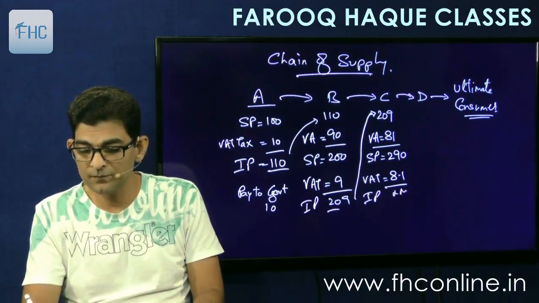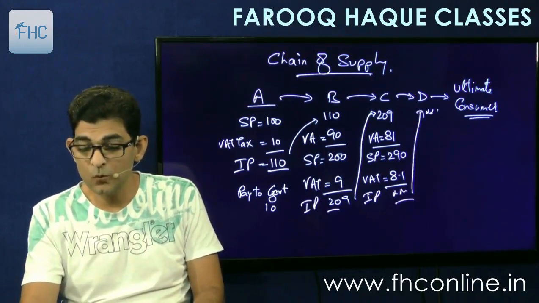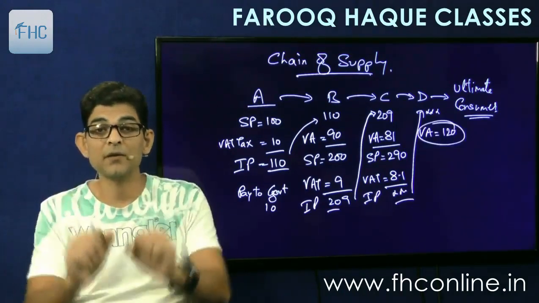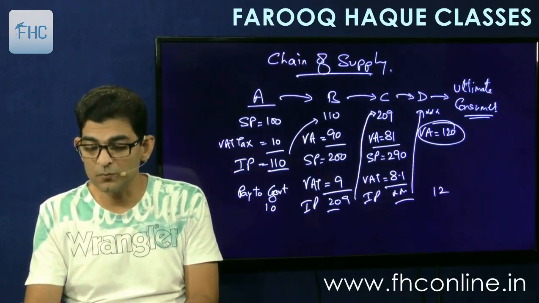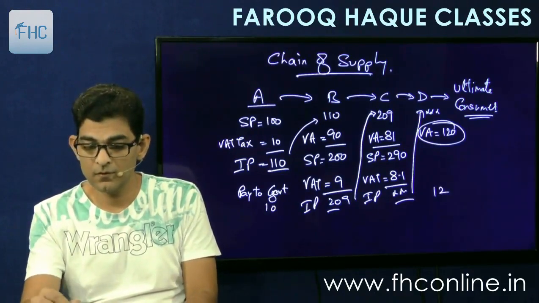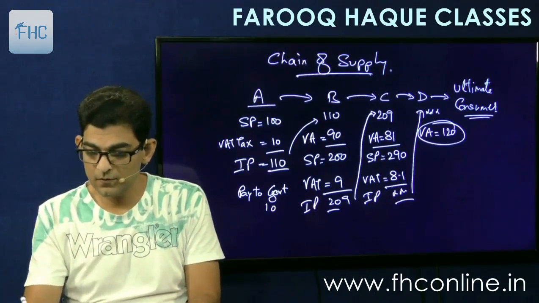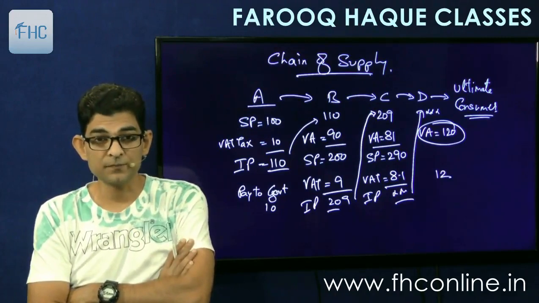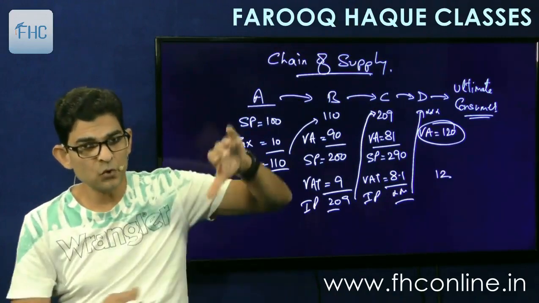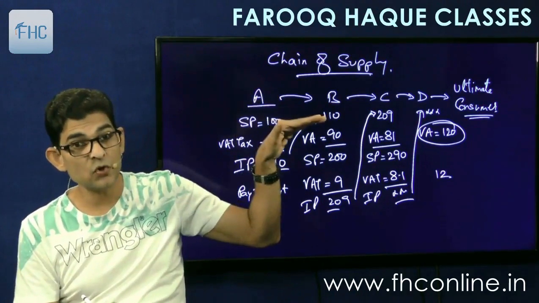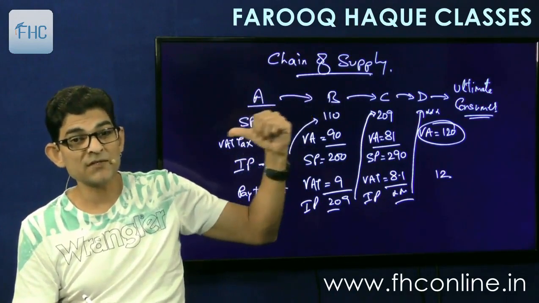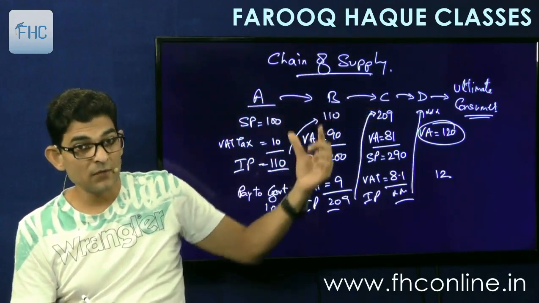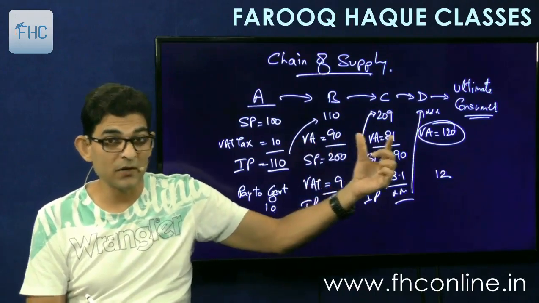Whatever is his value addition, suppose 120, then he will pay tax on only 120 at 10%, meaning 12 rupees of VAT. So this is called a pure value added tax system, where you don't calculate tax on your cost which has already been taxed earlier. You don't calculate tax on 110, you don't calculate tax on 209. We only calculate tax on the value addition that we have made.